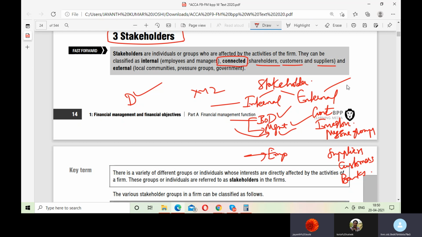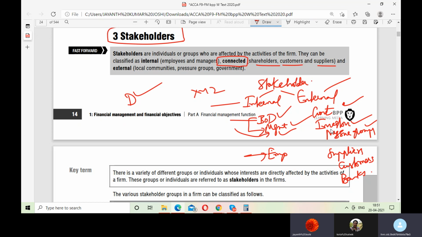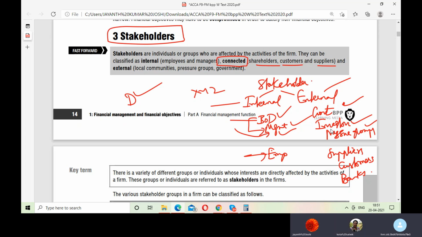And externally, the government wants you to comply with all the rules and regulations and pay taxes to them timely. Investors want their dividends, which is expected from a profitable concern. Pressure groups want you to comply with the rules, regulations and compliances, and they don't want you to pollute the environment or do any sort of malpractice with your laborers, by not giving them salaries, or trying to exploit them. Suppliers want to supply goods, and they want their timely payments. They expect it from a good company. What makes you good is that you're profitable and ethically doing your business.